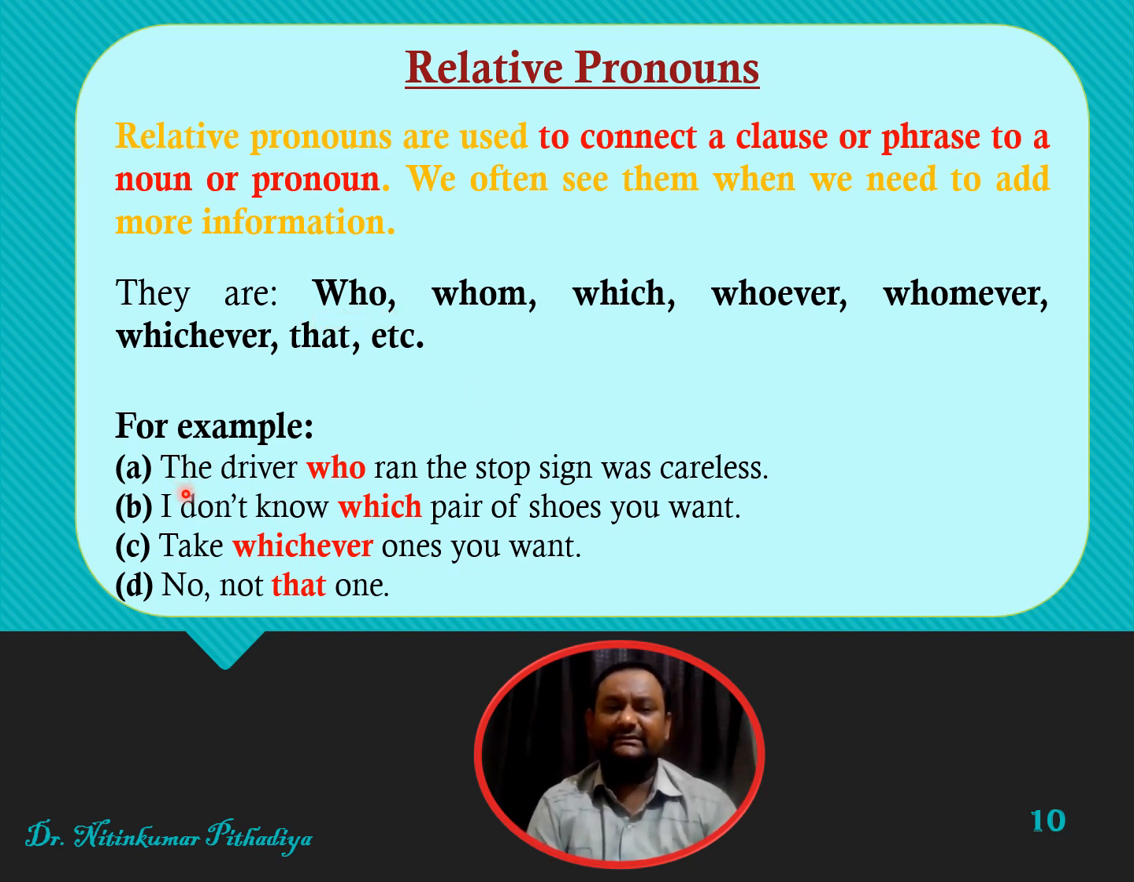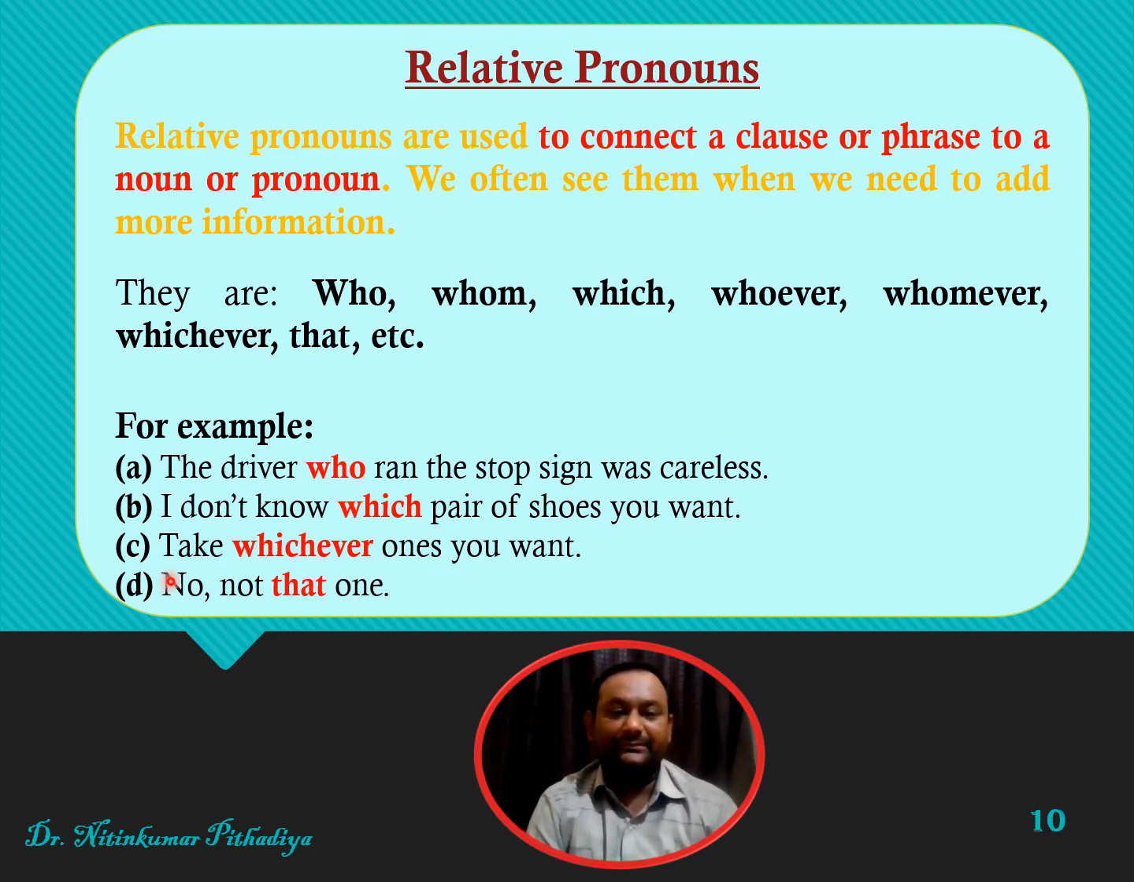So friends, in this example, you can see the driver who ran the stop sign was careless. So here you can see that, friends, who is used as a relative pronoun to this driver. So driver is a person, so we use who. If it is a thing, then we will use which. For example, I don't know which pair of shoes you want. So which is used for pair of shoes.